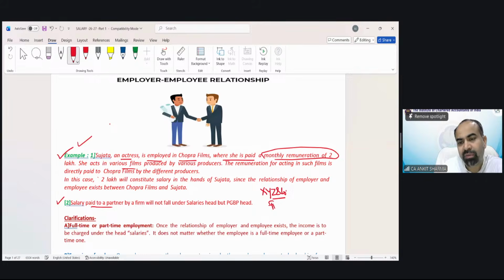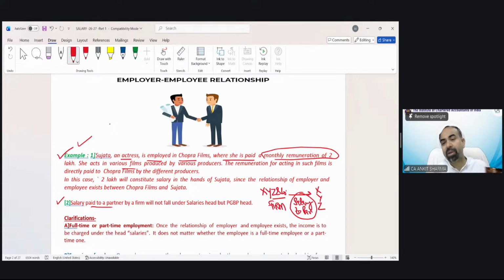Three partners are there, X, Y, and Z. This firm pays salary to a partner. Does that salary fall in the definition of salary we have just discussed? Does the relationship of master and servant exist between a partnership firm and its partners or not? If your answer is yes, then this amount of salary to a partner would be taxed in the hands of partners as salary, else not.